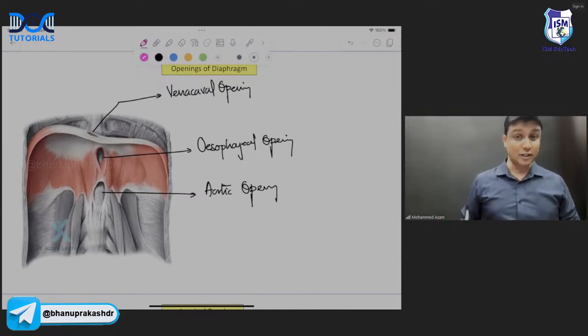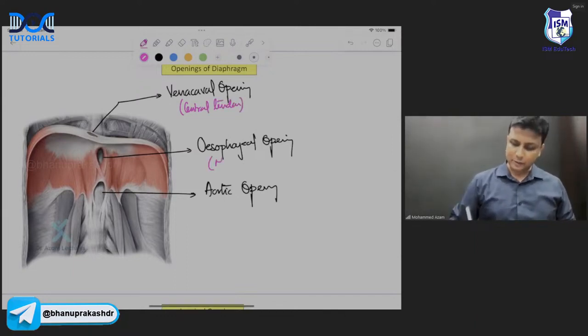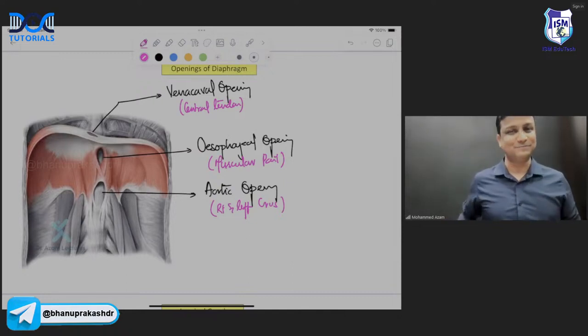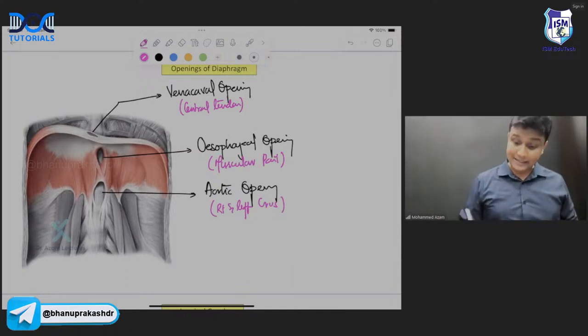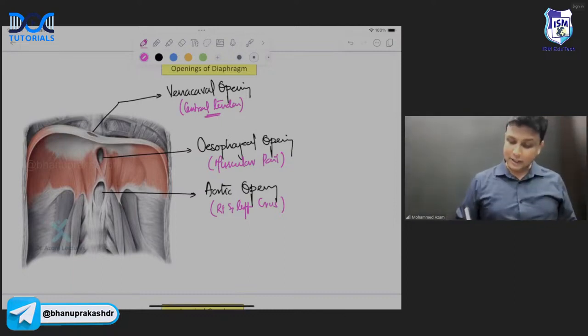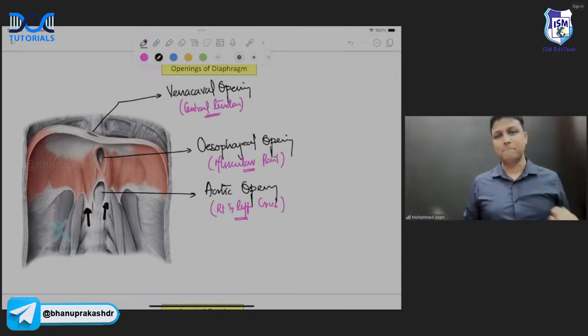So first remember the location. Vena cava opening कहाँ पर होता है? It will be in the central tendon. Okay. Esophageal opening कहाँ पर होता है? It is in the muscular part of the diaphragm. And aortic opening is between the right and left crus of the diaphragm, sir. Actually, it is not passing through the diaphragm; it is between the 2 crura. तो आजकल ये बहुत इंपॉर्टेंट है, सर. Please remember this location, sir. So in the central tendon you have the vena cava opening, in the muscular part the esophageal opening, and the aortic opening is between the right and left crus.